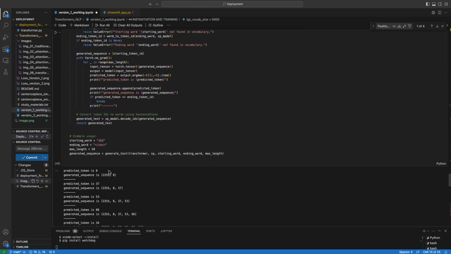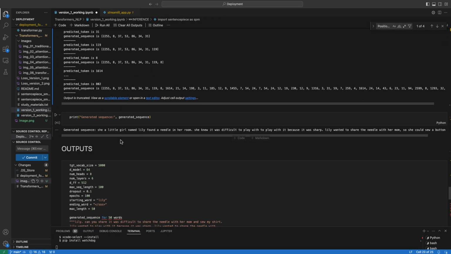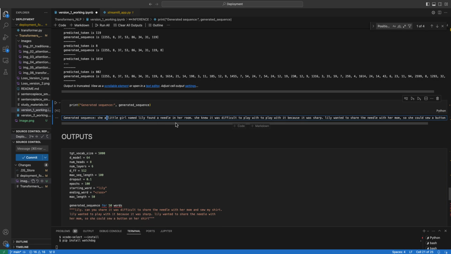So this is the inference part. Given the word she, I wanted to generate a story. The story looked something like this. She, a little girl named Lily, found a needle in her room. She knew it was difficult to play with it because, okay, this story is not making any sense, but obviously it is trained on one story, and for one story, it finds a pattern really well. It understands what words need to come first and what word needs to come in relationship to the previous word. And overall, the construction of the story is somewhat better.